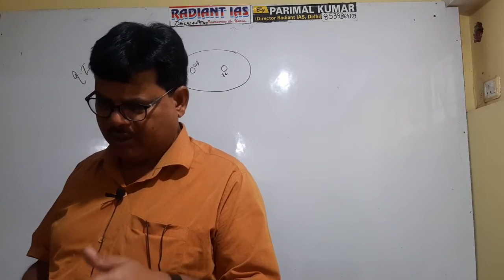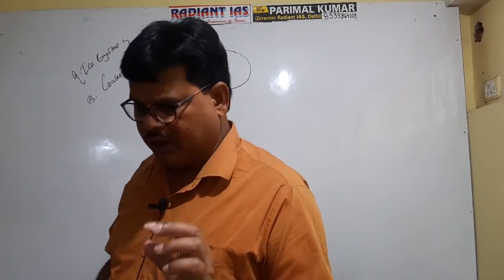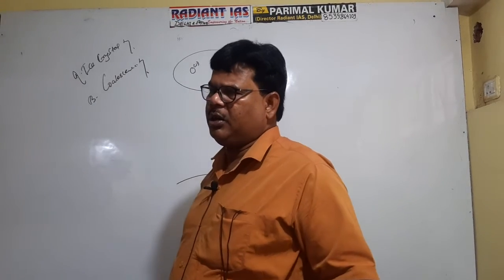If vapor pressure is more and pressure is low, then water will get evaporated. In this case, since at minus 10 degrees Celsius the vapor pressure of water droplet is more as compared to that of the ice crystal,